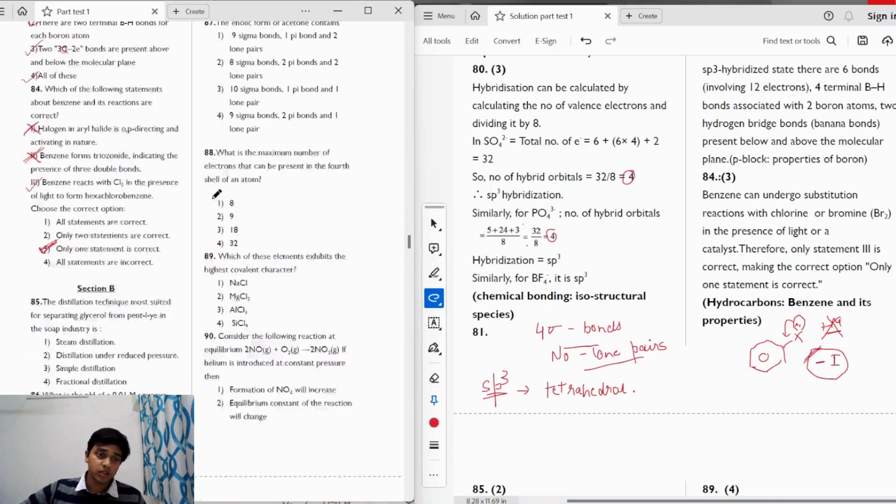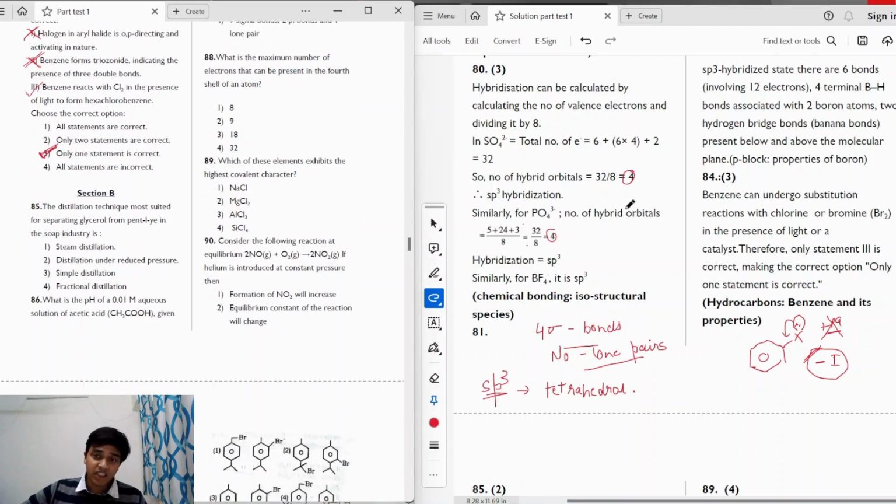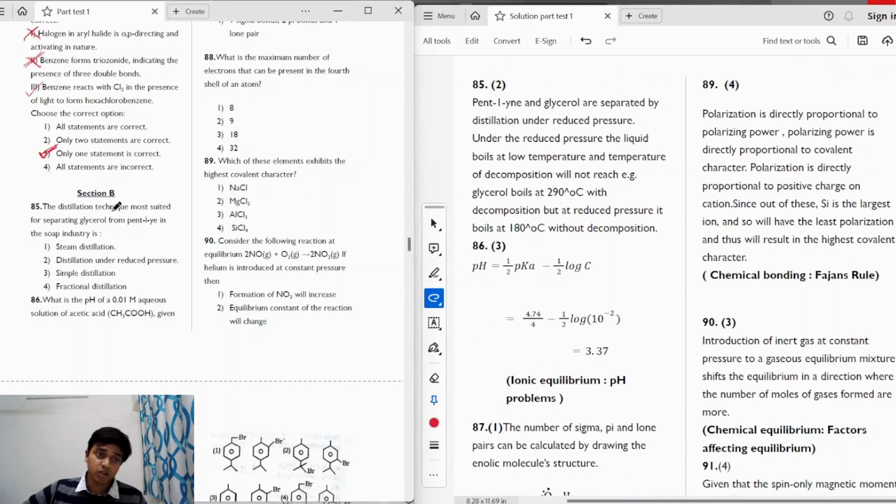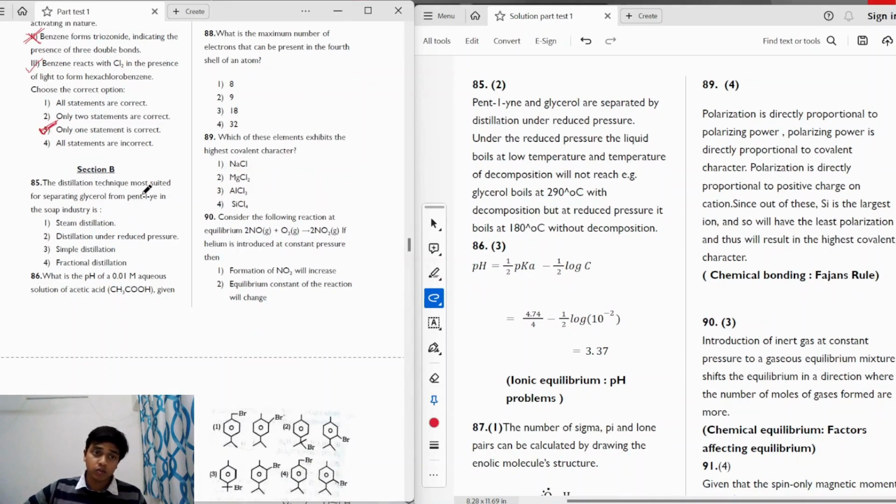Moving on to the next question. The question says the distillation technique most suited for separating glycerol from pent 1-ine in the soap industry is, right? So we know that glycerol has a high boiling point. Also, glycerol decomposes before its boiling point, right? When we are boiling glycerol, it decomposes while it's being boiled. So at 290 degrees Celsius, when glycerol boils, it also decomposes. So we have to make sure that glycerol does not decompose while we are boiling it.